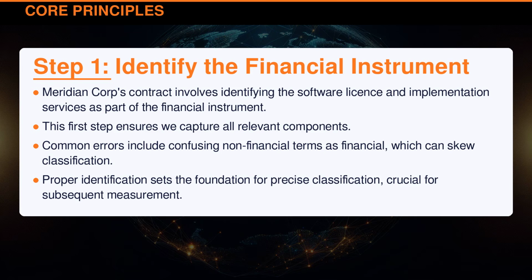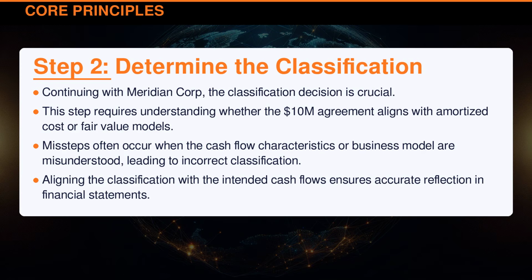Common errors include confusing non-financial terms as financial, which can skew classification. Proper identification sets the foundation for precise classification, crucial for subsequent measurement. Continuing with Meridian Corporation, the classification decision is crucial. This step requires understanding whether the $10 million agreement aligns with amortized cost or fair value models. Missteps often occur when the cash flow characteristics or business model are misunderstood, leading to incorrect classification.